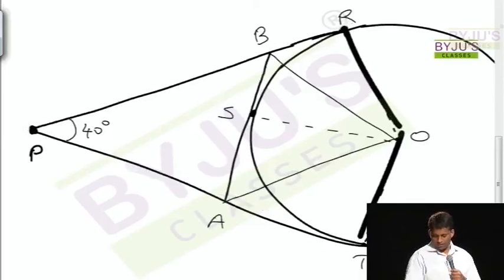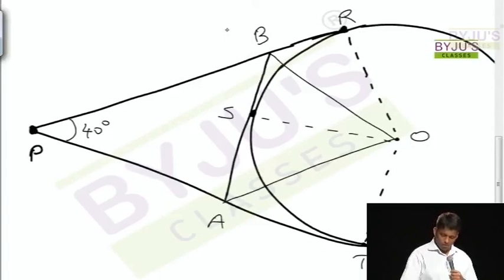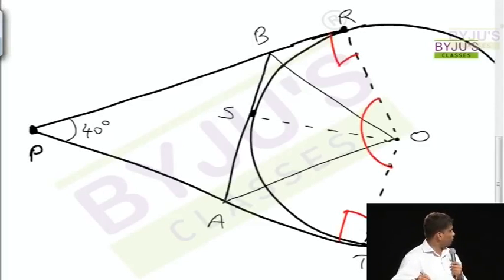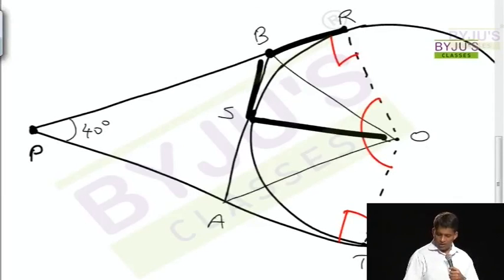You get a kite here, and we know that in this kite, this is 90, this is 90, so we can get this complete angle as 40, 90, 90. I've discussed a similar question. So 220, remaining is 140. And out of the remaining 140, now this is an external point. Again, drop two tangents, combine with the radii, you get a kite.